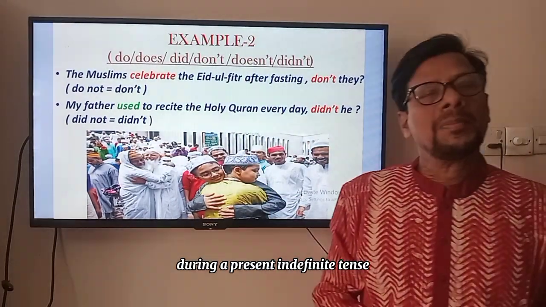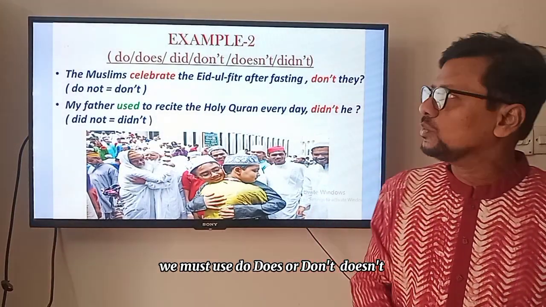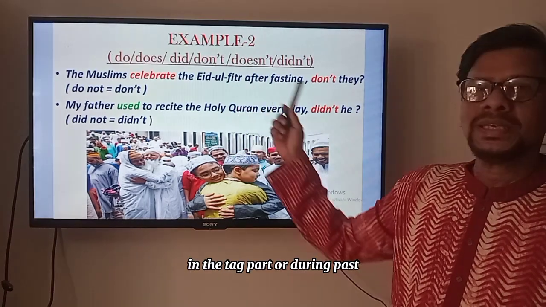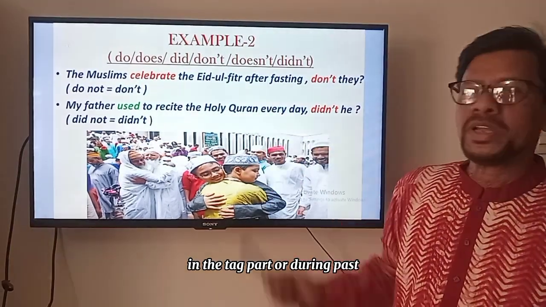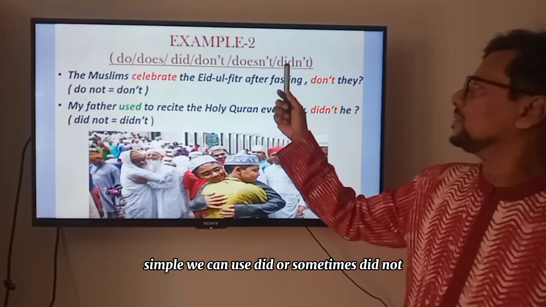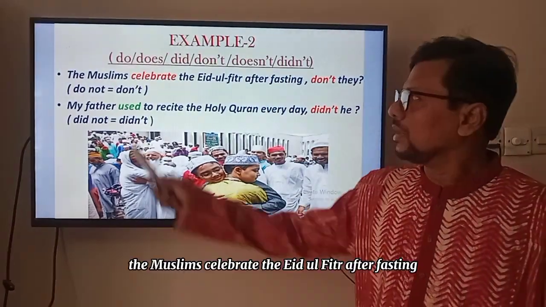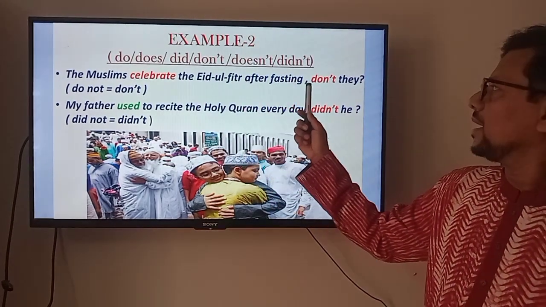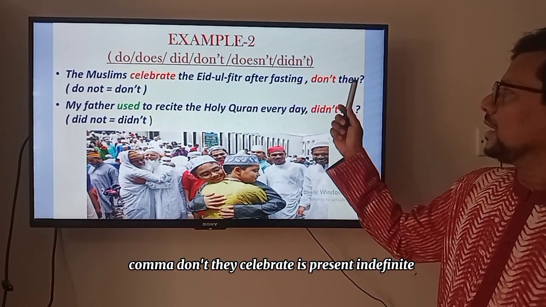Now let us study example 2. During present indefinite tense, we must use do, does, or don't, doesn't in the tag part, or during past simple, we can use did or sometimes didn't. For example, the Muslims celebrate the Eid al-Fitr after fasting, don't they?